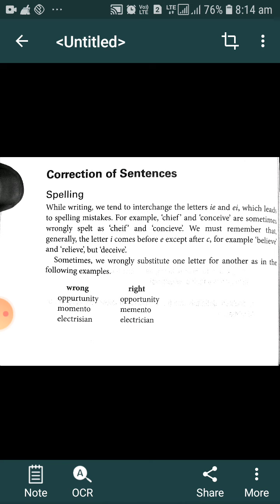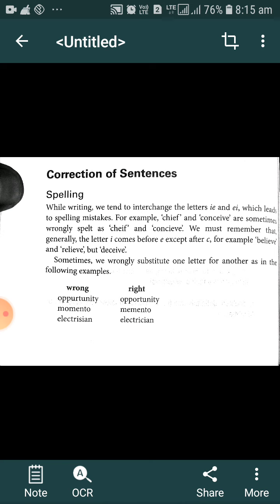So in a nutshell, when we have to write the couple of letters IE or EI, after C the E comes before I. And in other cases, when the letter is other than C, like L or H, after that letter we have to write I before E. There are some examples given there.